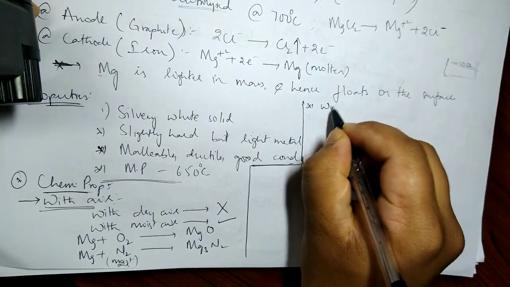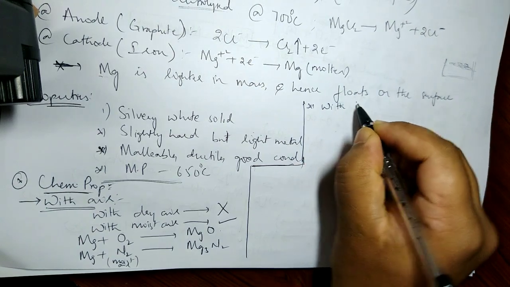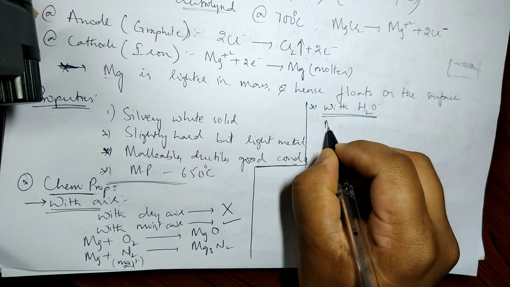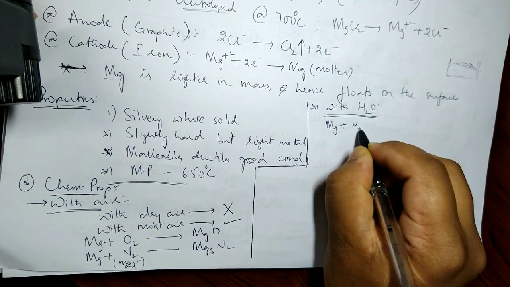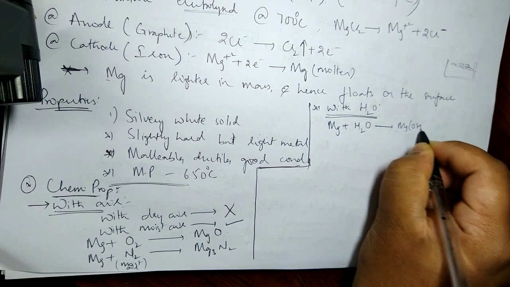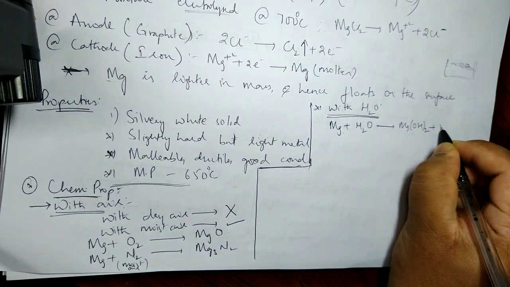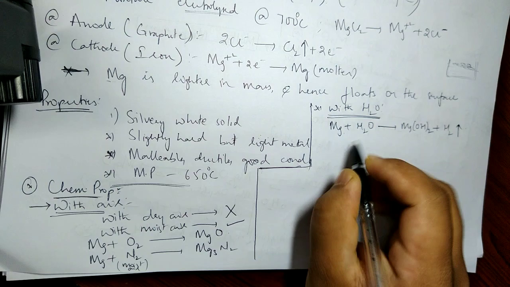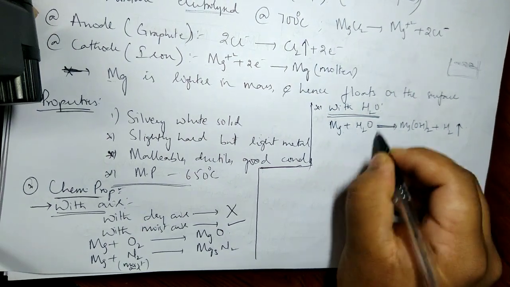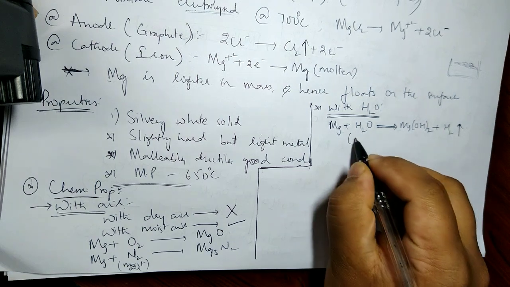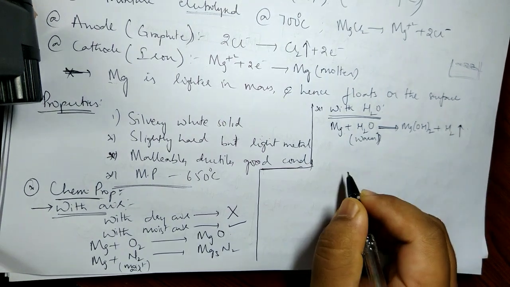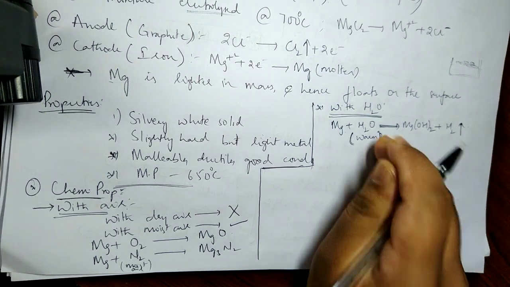With acids, before acids let me take water. With water, magnesium, on treating with water, forms magnesium hydroxide, liberating H2 gas. You have seen it already. And a very important point, what is that? Can magnesium react with cold water? No, it reacts only with hot or warm water, boiling water. Okay, so do remember this point.